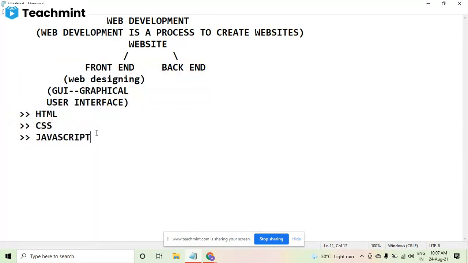Before knowing these, it's not that you cannot create a website, because a lot of tools are available today which you can use. You can drag and drop on wix.com, or you can use a WordPress theme. But WordPress or wix.com will not teach you how to develop a website. A web developer is a person who should know these things, because until you know them, you won't be able to develop a website by yourself. In an existing theme from WordPress or wix.com, you won't be able to make changes in the code until you know how to do the coding.